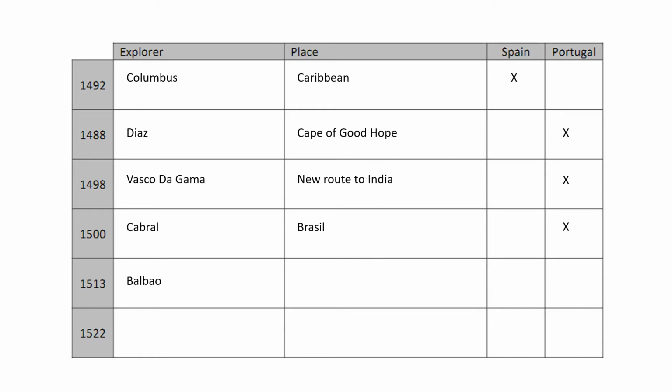1513, Balboa. He crosses the isthmus in Panama and he sees the Pacific Ocean for the first time. This is a Spanish explorer. Then in 1522, Magellan sails around the world. He dies before he arrives, but he is the explorer who is responsible for this, and he is Spanish.